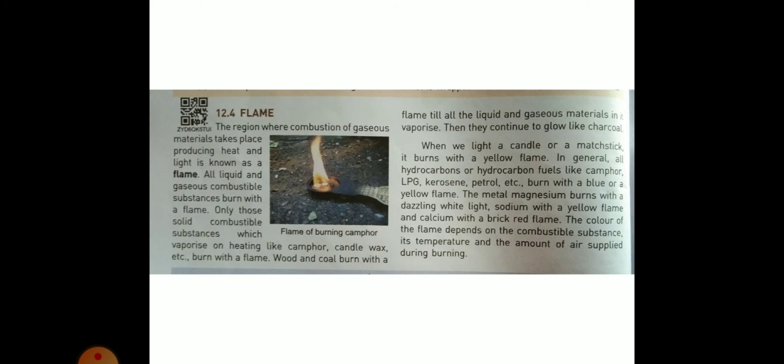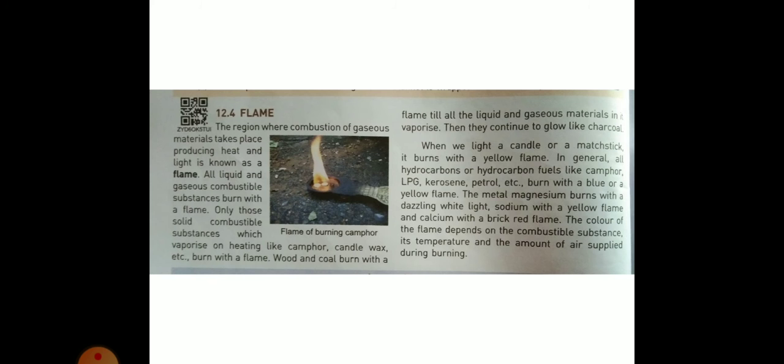Wood and coal burn with a flame till all the liquid and gaseous materials in them vaporize. Then they continue to glow like charcoal. When we light a candle or a matchstick, it burns with a yellow flame.